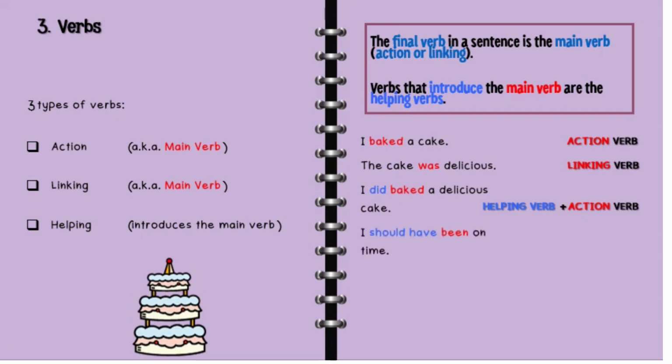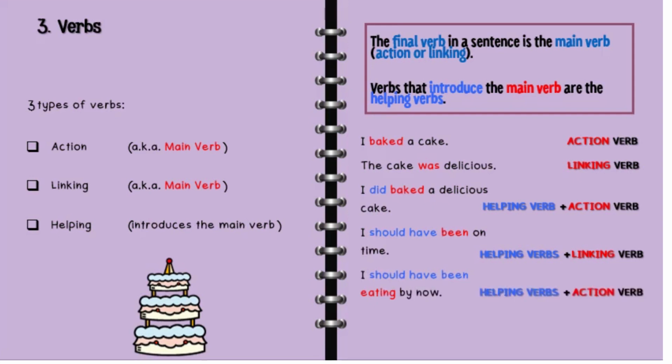I should have been on time. Should have are the helping verbs, and been over here is the linking verb. I should have been eating by now. Should have been are the helping verbs, while eating is the action verb.